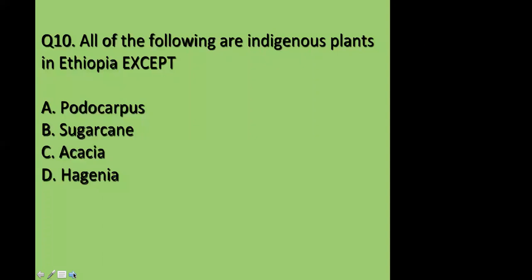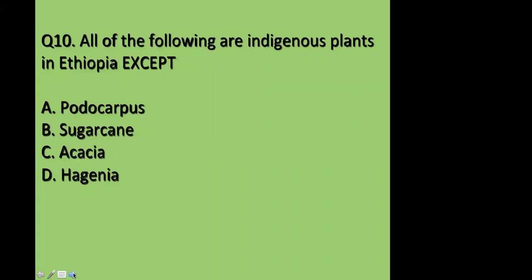Nice. Yes, who else was saying? Somebody was saying, can I answer? Yes. Indigenous plants are those plants native to a given locality. Yes, nice, the native plants of the given locality. So in Ethiopia, all of them are native except one.